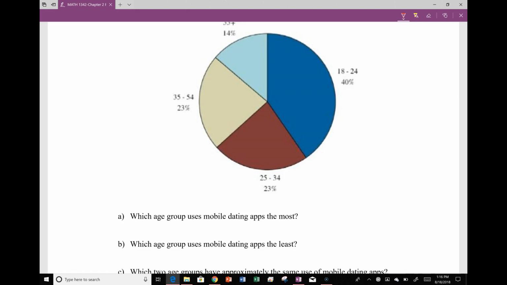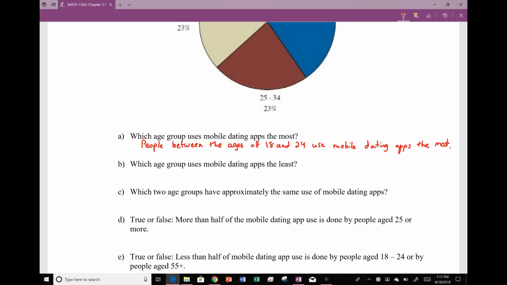So the first question asks which age group uses mobile dating apps the most? So looking at this, you can see that this piece of pie is larger than any of the others. It's very nice when you have the percentages sitting out here. So the age group who uses the mobile dating apps the most is the 18 to 24 age group. People between the ages of 18 and 24 use mobile dating apps the most.